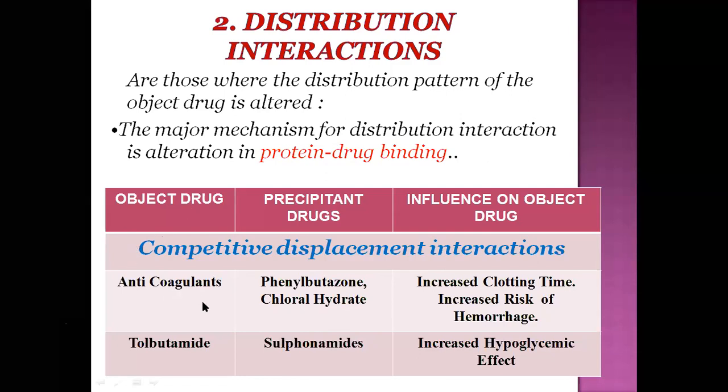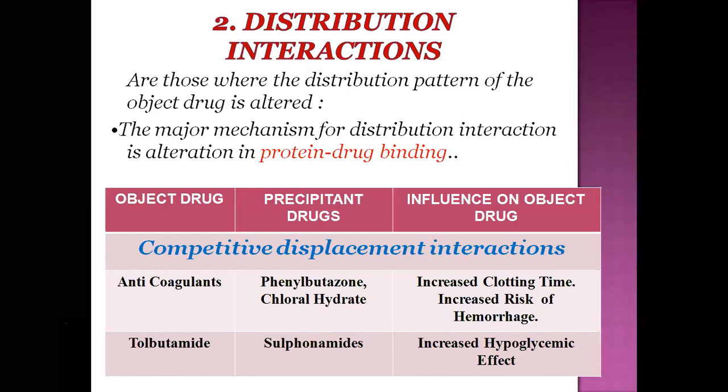Another example of distribution interactions is tolbutamide. When tolbutamide is given with sulfonamide, there is an increase in the hypoglycemic effect. This is due to competitive displacement by sulfonamide of the tolbutamide drug, that is the object drug.